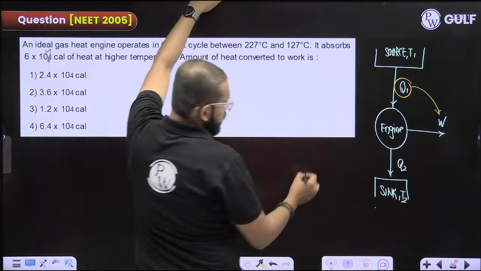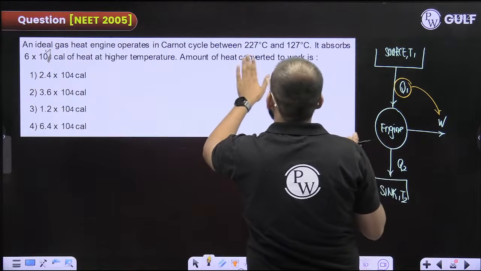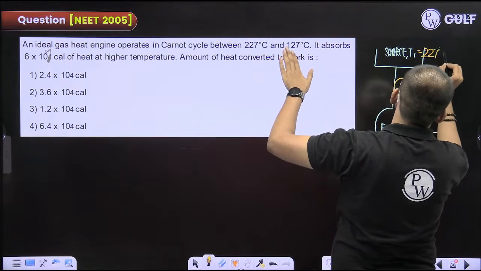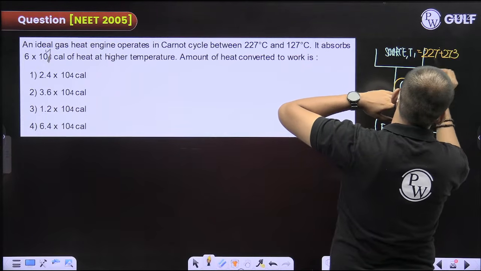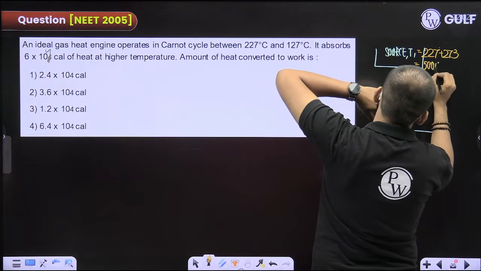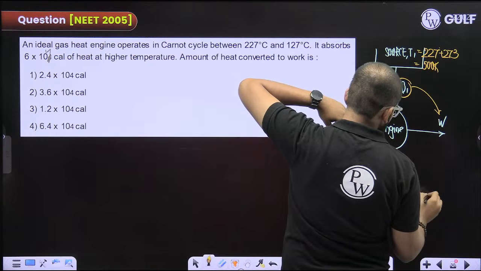Now, what all things they had given? T1 is 227 degrees Celsius. Add 273 to convert it into Kelvin. This becomes 500 Kelvin. T2 is 127 degrees Celsius.